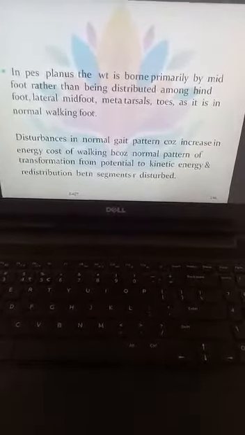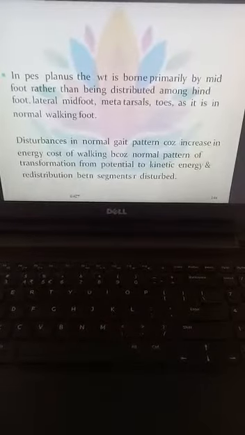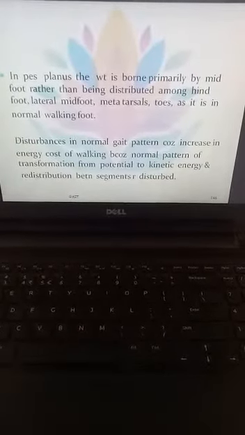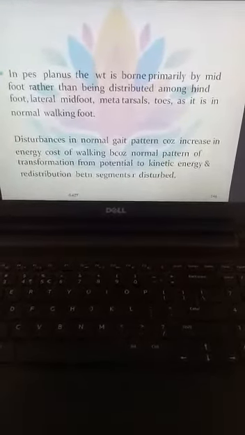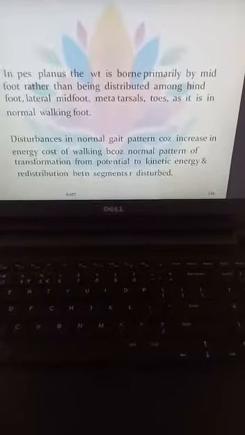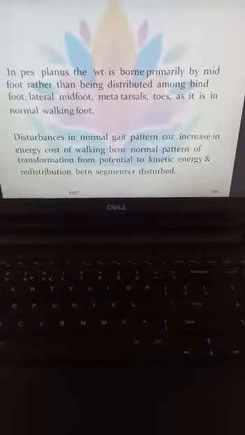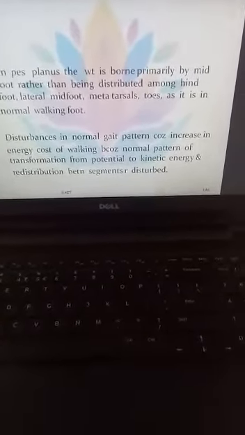Second, disturbance in the normal gait pattern, because it will cause an increase in the energy cost of walking, because the normal pattern of transformation from potential to kinetic energy and redistribution between segments is disturbed. So if any abnormality or disturbance occurs in the normal gait, it will change the whole mechanics of the body.